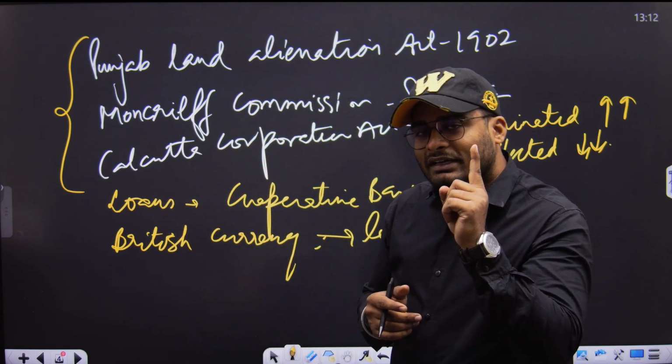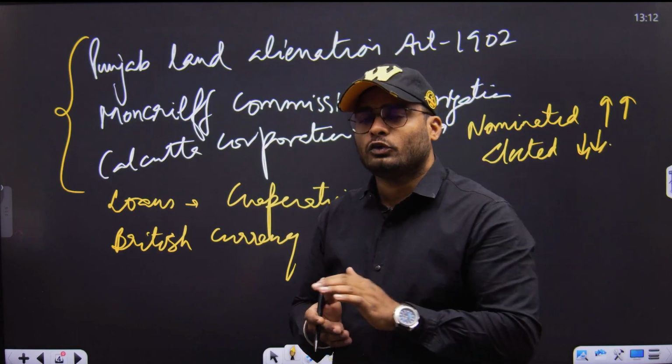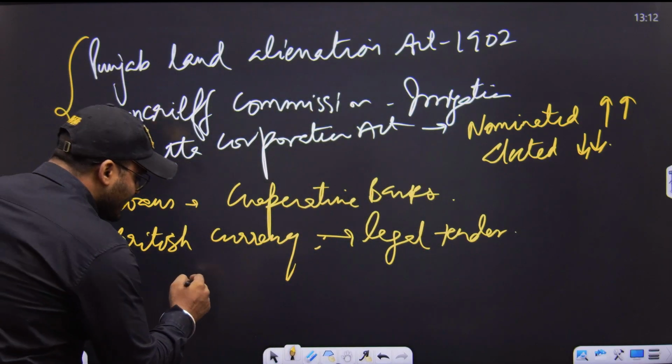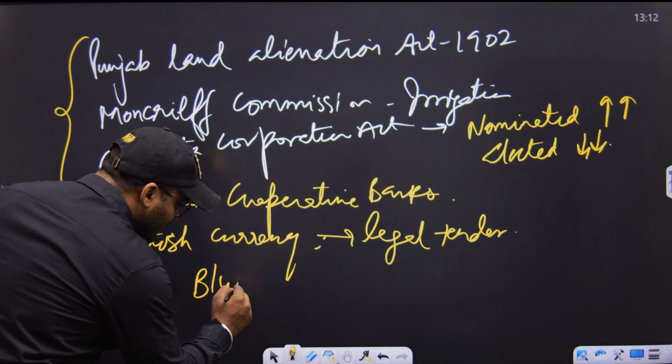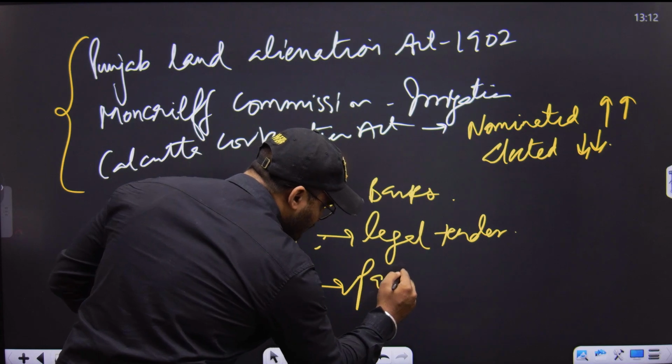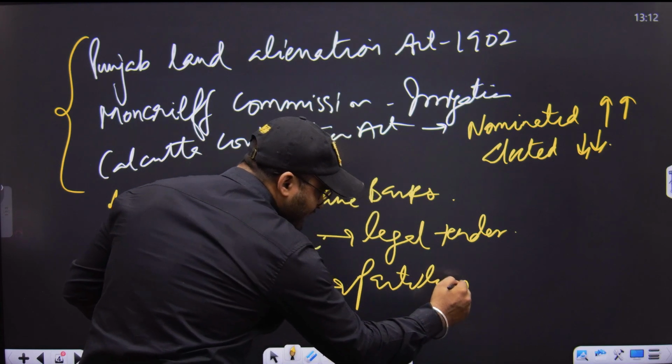But Curzon failed in one particular attempt. Curzon did everything well, but Curzon committed a blunder. This blunder was the partition of Bengal, which united the Indians.